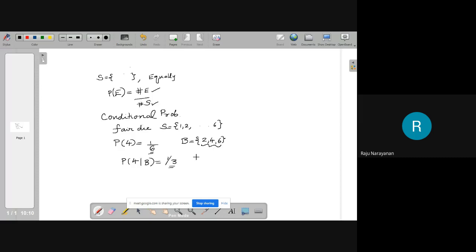So there are two events A and B such that probability of B is greater than 0. That is important. Then probability of A given B is defined as the conditional probability of the event A under the condition that the event B has happened.